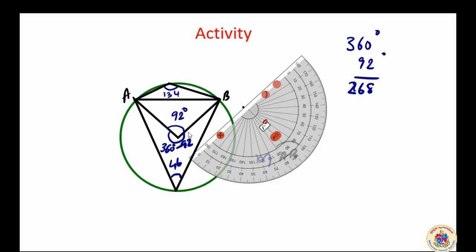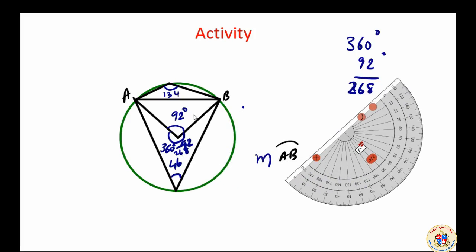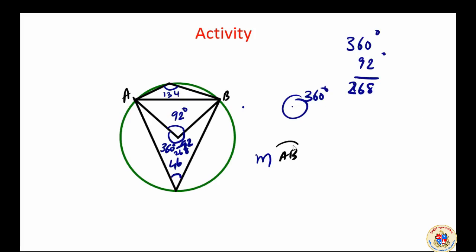This 268 degree will be the answer. So this is a measurement because we know that around a point it is 360 degree. What we are getting over here is 134, here it is 46. The 134 plus 46 is equal to 180. Understood? And another aspect we found: this 92 and 46. 92 divided by 2 is equal to 46.